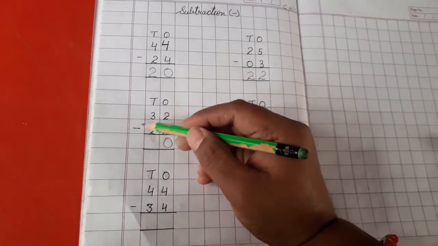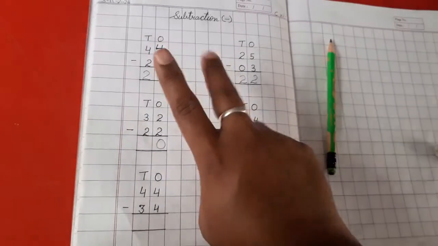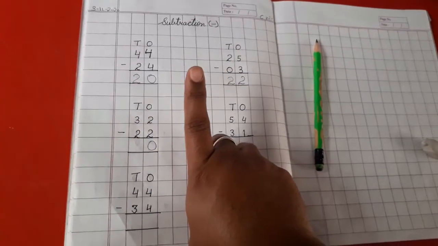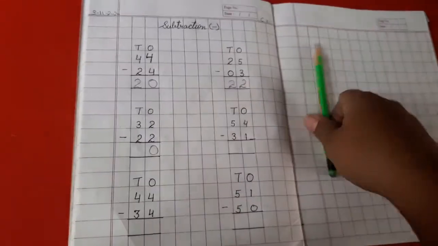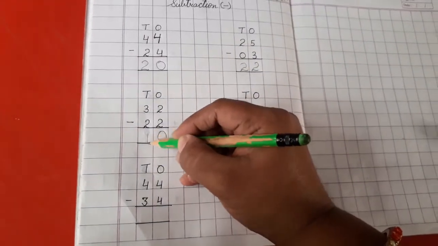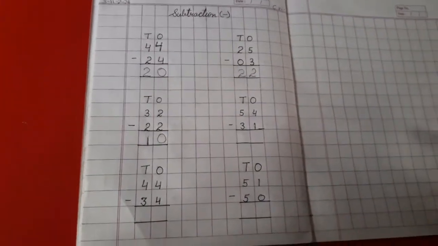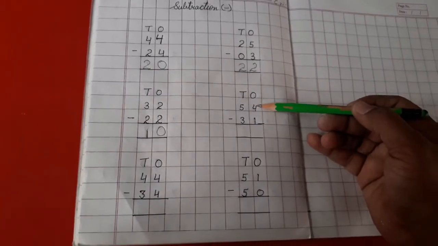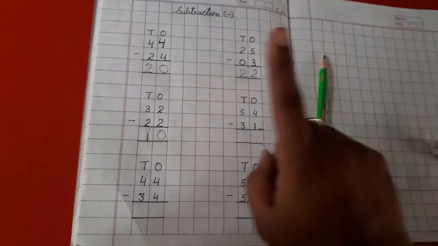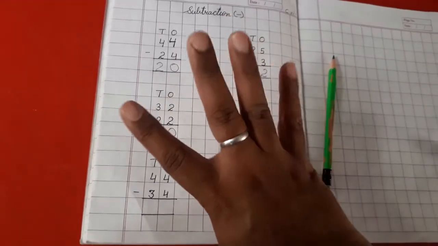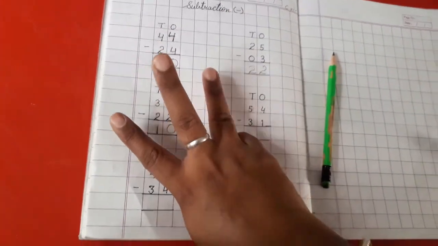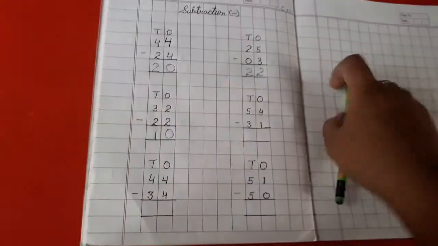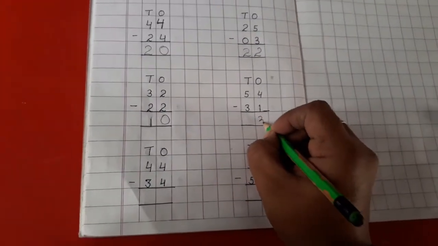Then we have 3 minus 2. 1 2 3. 3 minus 1 2. So how many are we left with? 1. So we are going to write 1 here. Understood how you are going to do this subtraction work in your notebook? Next we have 4 minus 1. So we have 1 2 3 4. 4 minus 1. So now how many are left? 1 2 3. So we are left with 3. So we are going to write 3.